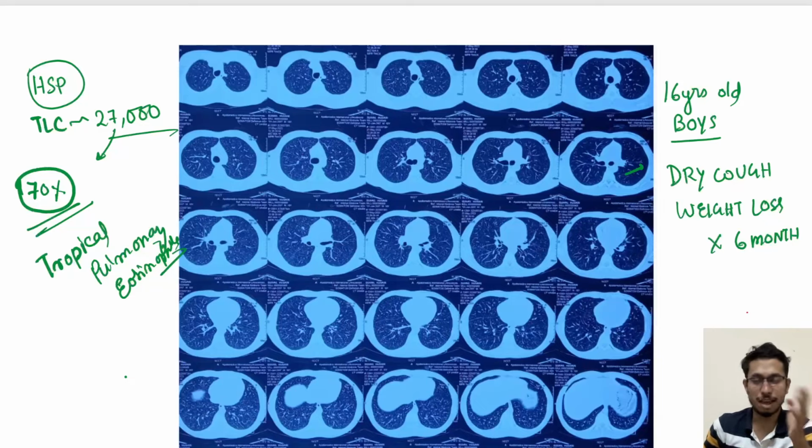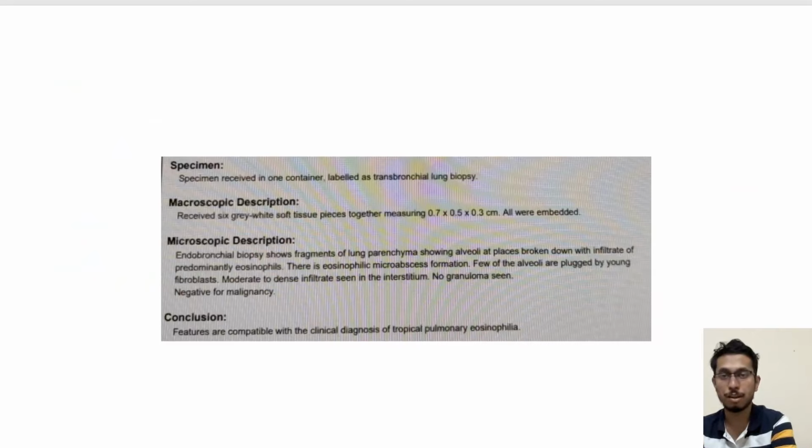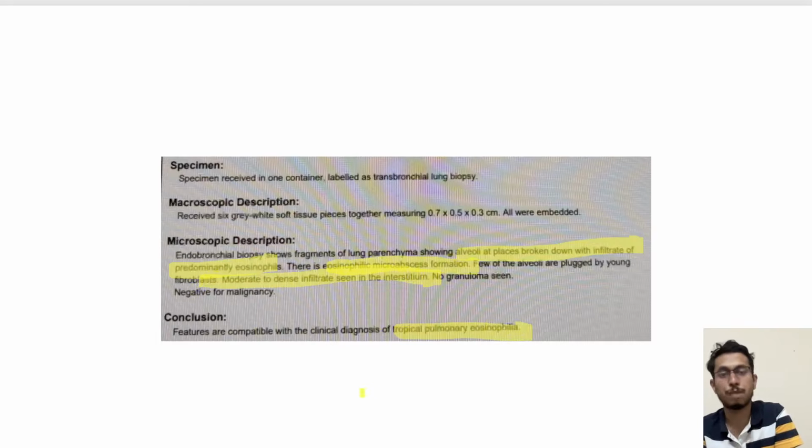Along with lavage, a lung biopsy was done, which showed a fragment of lung parenchyma with alveoli in places broken down, with an infiltrate predominantly of eosinophils. Eosinophilic microabscess formation was seen, which was suggestive of tropical pulmonary eosinophilia.